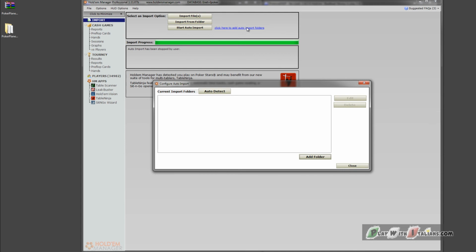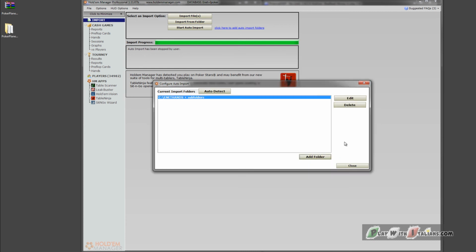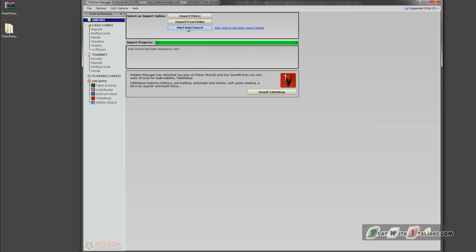In Hold'em Manager, indicate the folder for the import of converted hands. Click Add Folder, select the folder with the converted hands, and save it. Then press Start Auto Import.